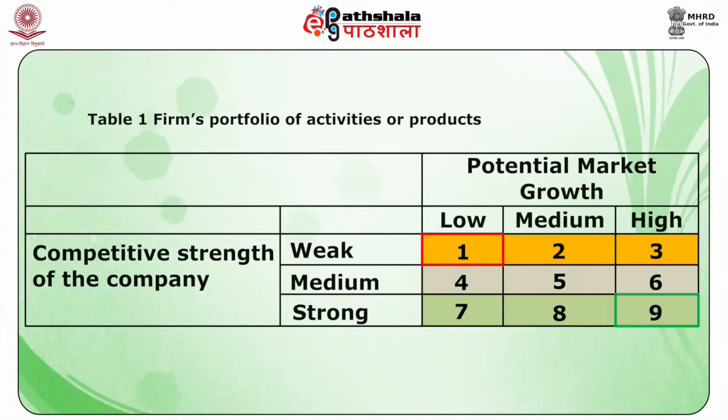Products in box 9 make a greater net profit contribution per unit sold as compared to the products in box 1. Activities in boxes 1 to 6 will make a lesser contribution compared to activities in boxes 7 and 8.